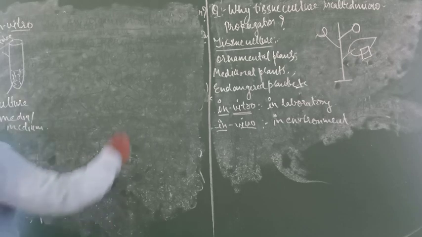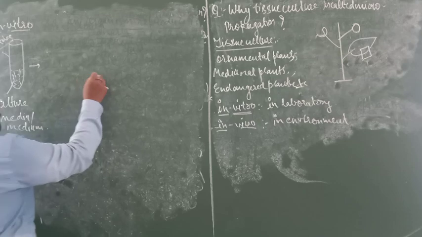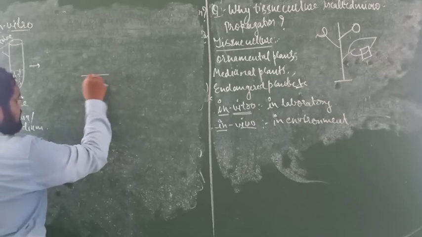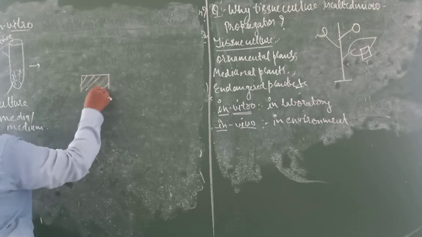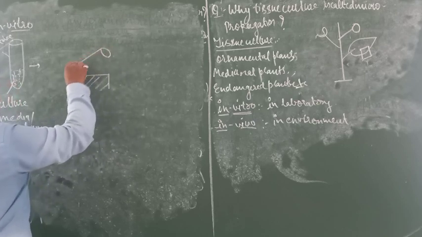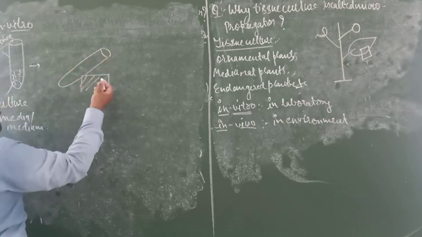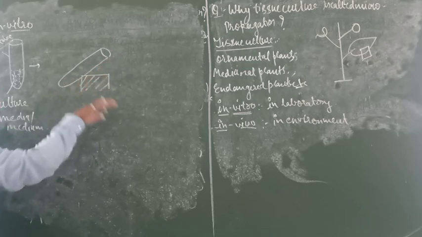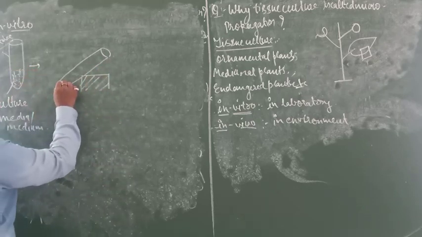Next, it will put that test tube on the box in an erect position. So the culture media is just like this.